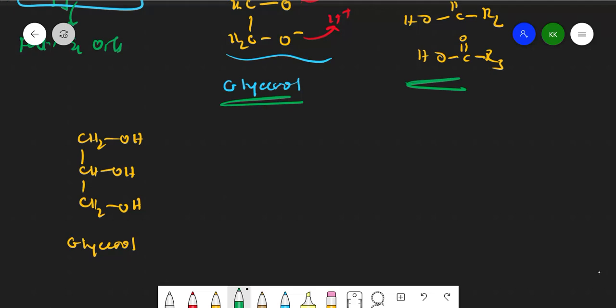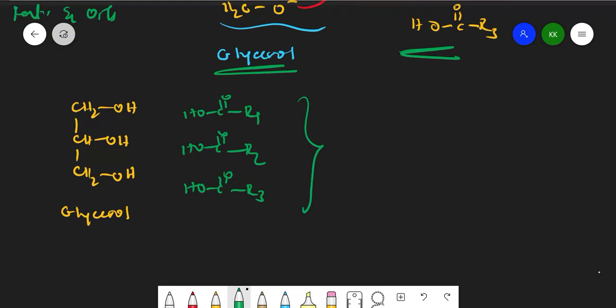I will tell you about those things also. So I get R1COOH, R2COOH, and R3COOH. These are what we call fatty acids.